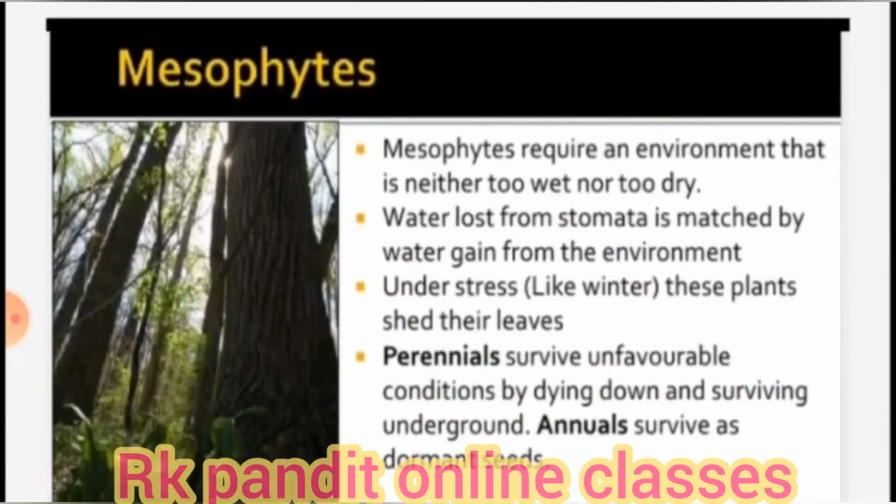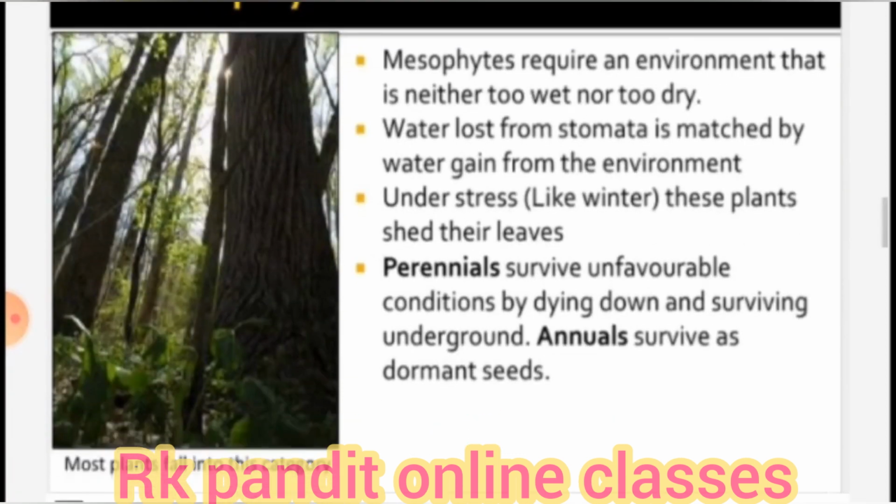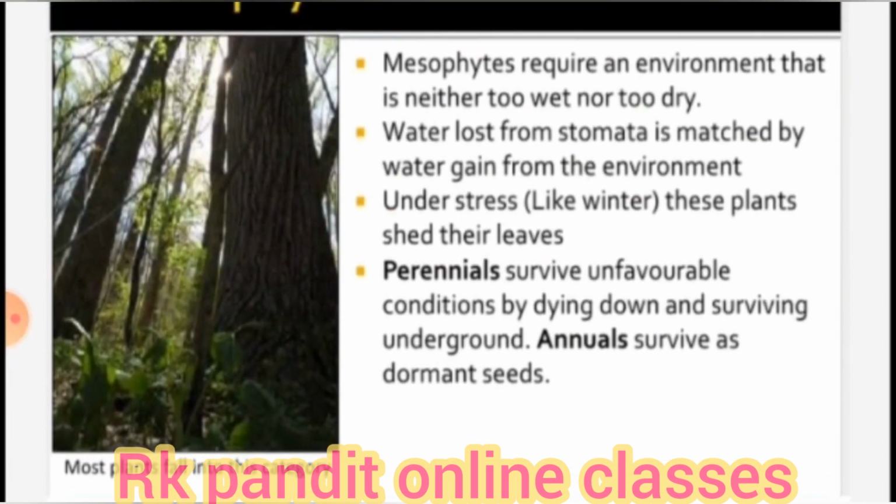This mesophyte requires an environment that is neither too wet nor too dry. Water loss from stomata is matched by the water gain from the environment. And in winter these plants shed their leaves. Like you have learnt about perennials and annuals. Perennials survive in unfavorable conditions by dying down and surviving underground, and annuals survive as dormant seed. This is not given in your textbook, but this is some extra information which I am giving you.